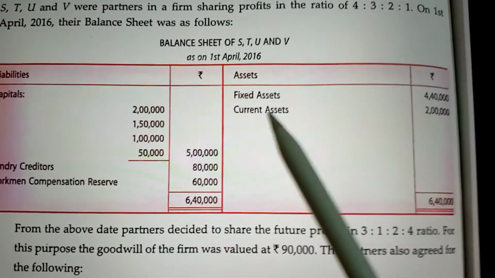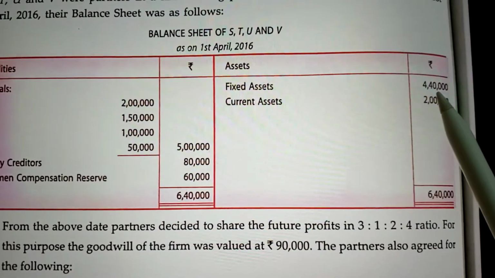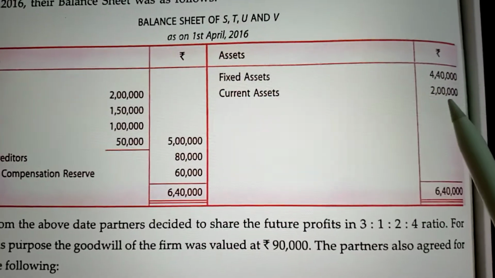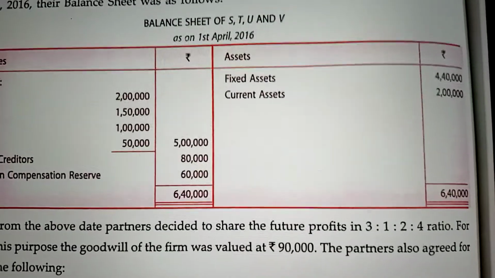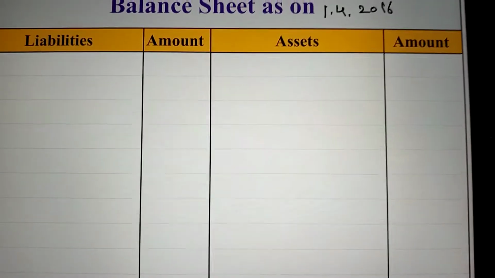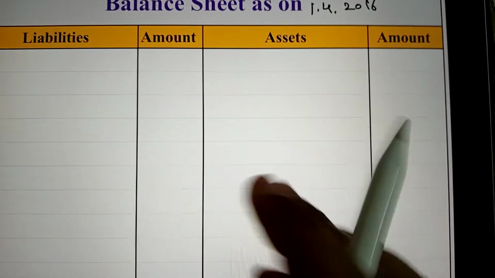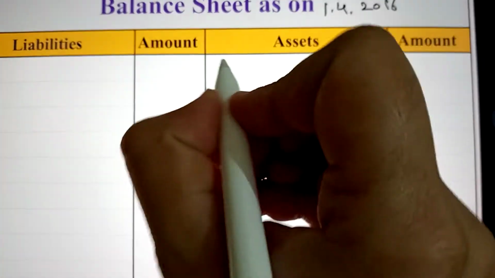Now come to the balance sheet. On the asset side, fixed assets are 4,40,000 and current assets are 2 lakh. Because there is no adjustment related to these, they will be written as such on the asset side.